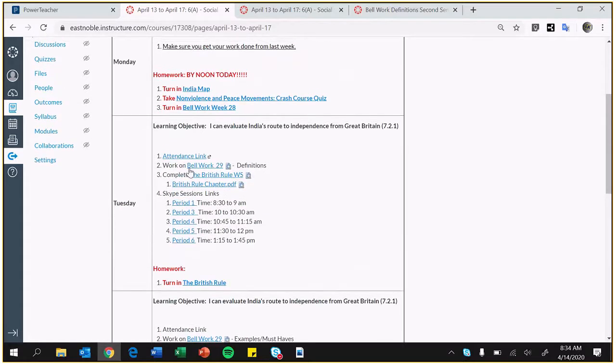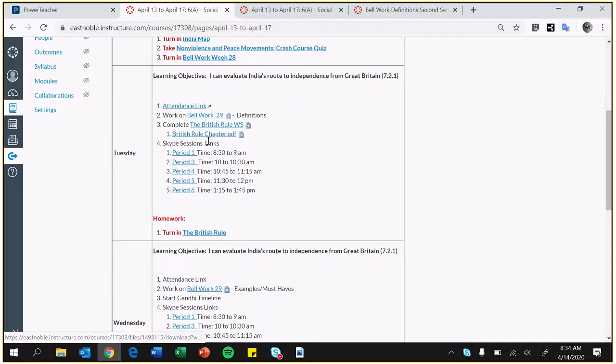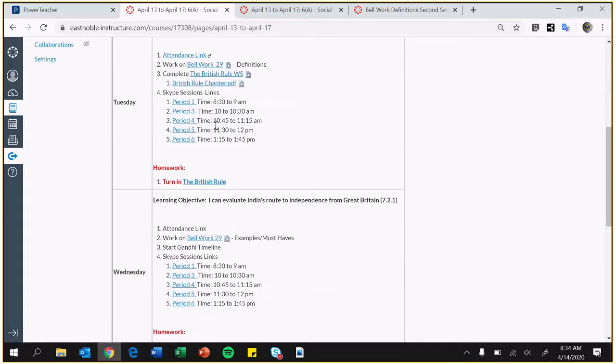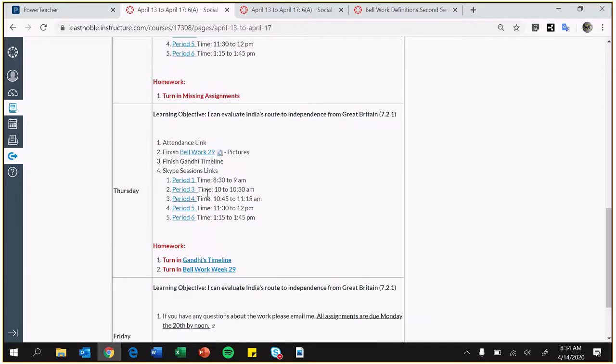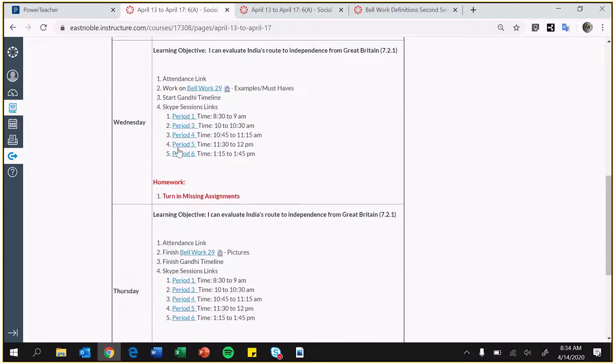For this week, we've got bell work 29, you have the British Raj, and then you have the Gandhi Timeline, which I'll introduce tomorrow. We're going to do two parts of that. We're going to do part one Wednesday, and part two, which is going to a website and doing something with what you did on Wednesday. So using what you did Wednesday to complete it on Thursday.